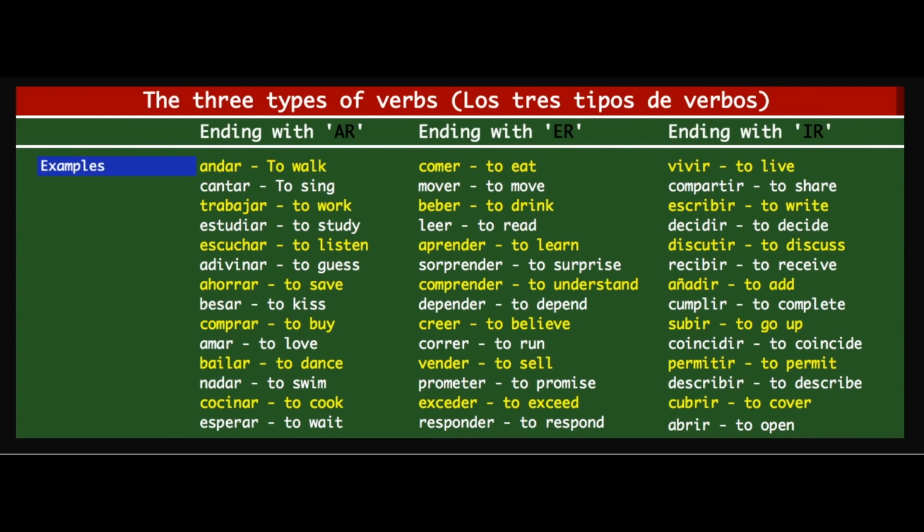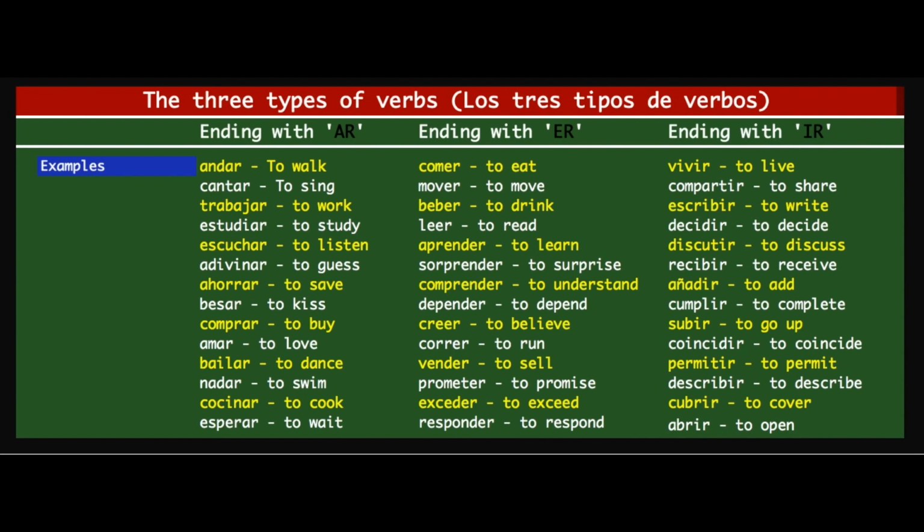Hello, beautiful people. Welcome to the class. Today, we're going to take a look at verbs. Verbs means action. They are a very, very important part of any language, and not just language. They're an important part of life. Whatever you do is an action. Without action, there is no life, right? You wake up, you sleep, you dream, you read, you study, you write. So everything is action, right?